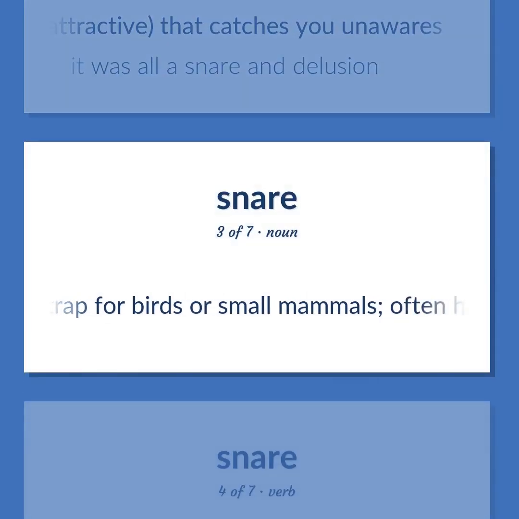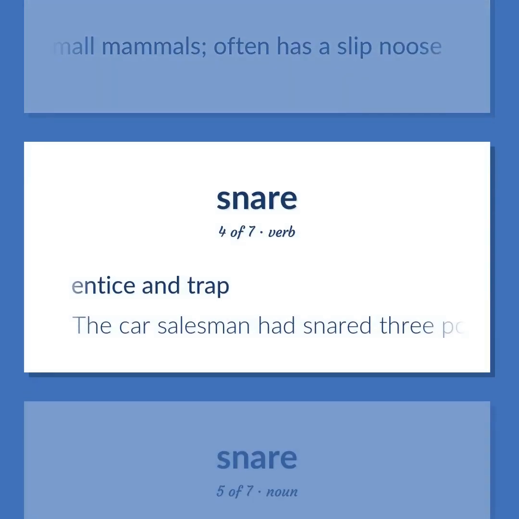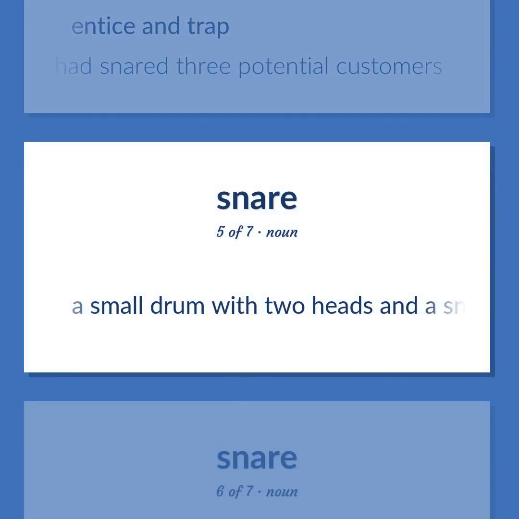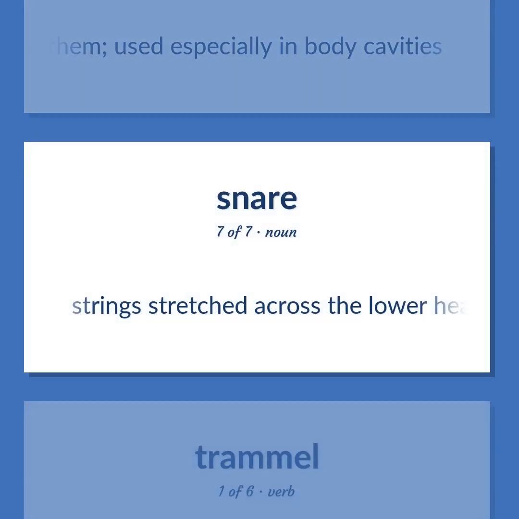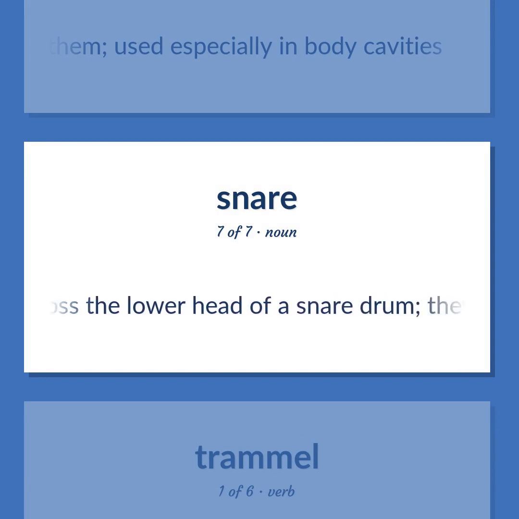A trap for birds or small mammals, often has a slip noose. Entice and trap. The car salesman had snared 3 potential customers. A small drum with 2 heads and a snare stretched across the lower head. A surgical instrument consisting of wire hoop that can be drawn tight around the base of polyps or small tumors to sever them. Used especially in body cavities. Strings stretched across the lower head of a snare drum. They make a rattling sound when the drum is hit.